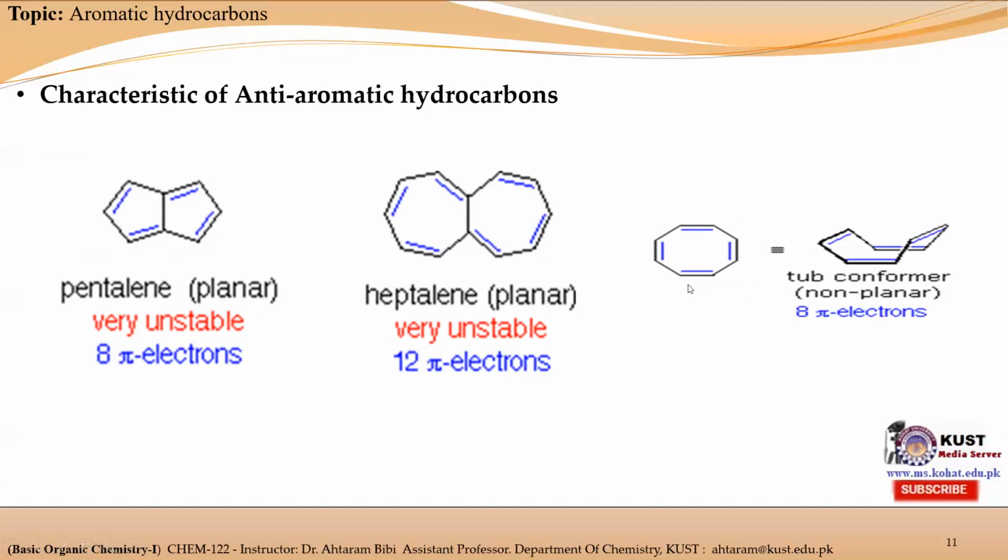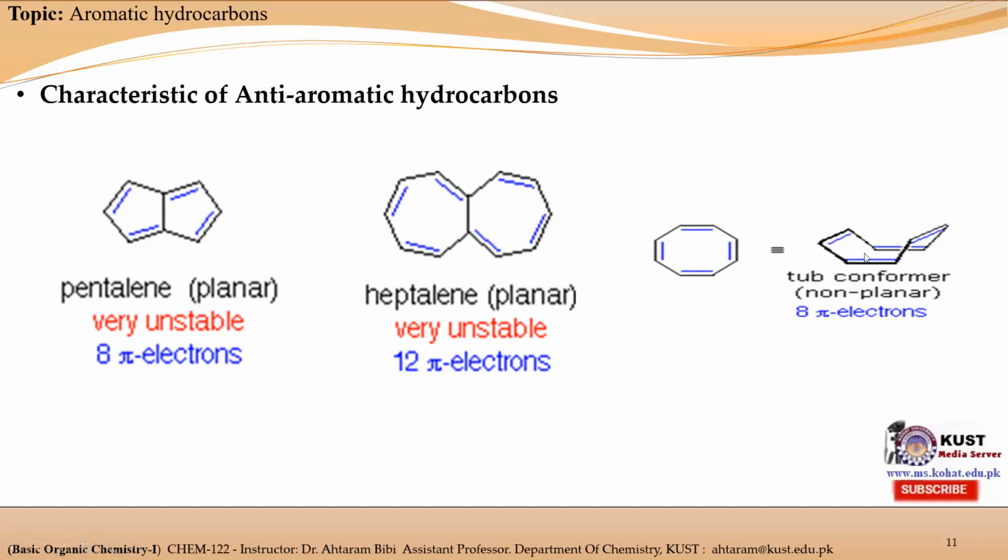This molecule is an exceptional case. This is the cyclooctatetraene molecule. So in this molecule, if it is a planar structure, then this molecule is considered anti-aromatic because it is cyclic, fully conjugated, planar, and possesses 8 pi electrons. And according to Huckel rule, if a hydrocarbon consists of 8 pi electrons, that will be considered an anti-aromatic hydrocarbon, but it is necessary to have a planar structure.